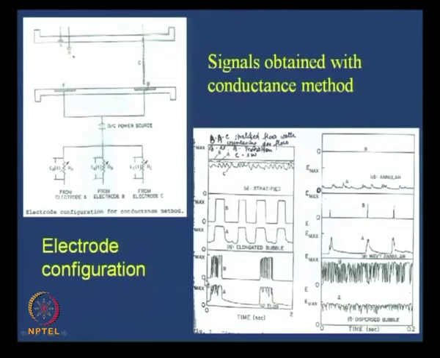But if you observe this particular probe signal, you find definitely bubbly flow and slug flow are completely different. In bubbly flow we just have a totally fluctuating signal, and in slug flow, if you observe this particular slide which I have shown here, we find that definitely we have partly bubbly flow, then a Taylor bubble, partly bubbly flow, and this is very different from plug flow. These things are extremely important.